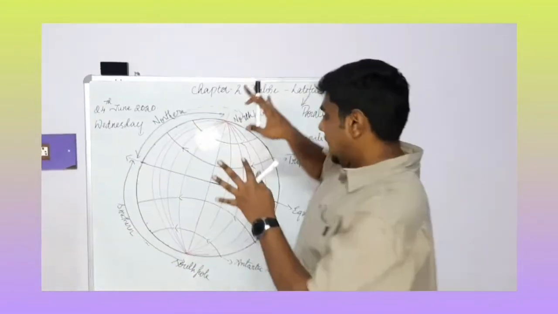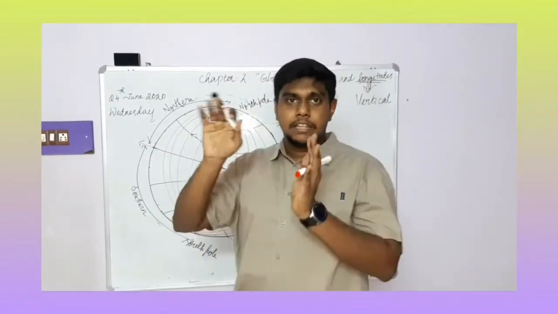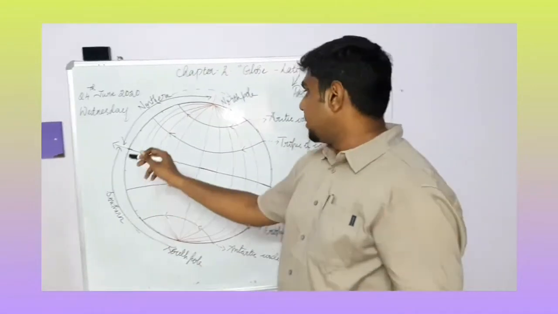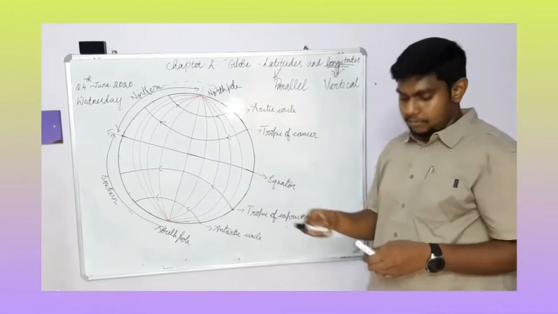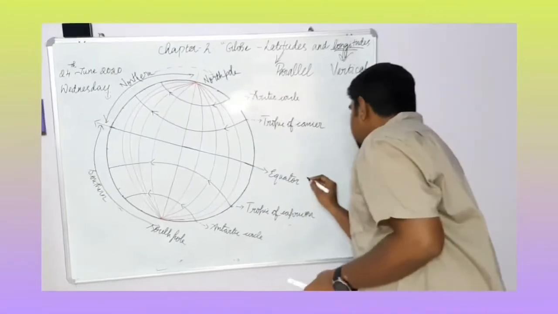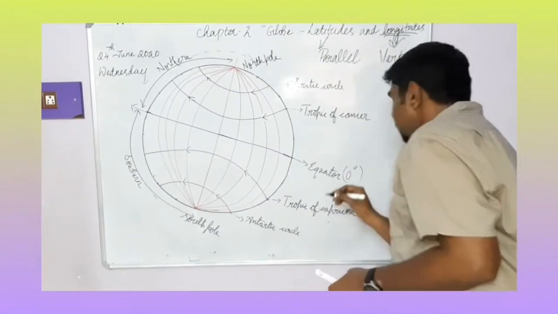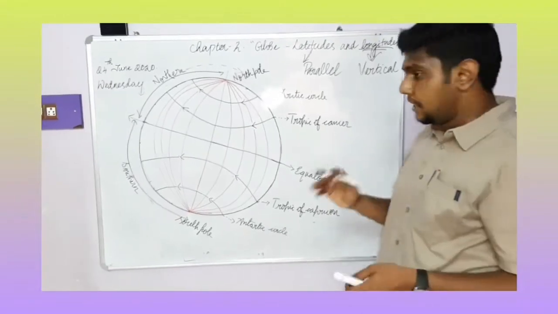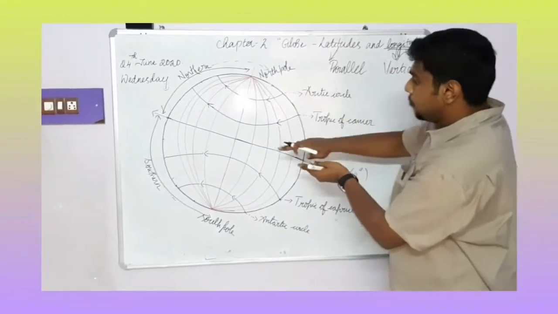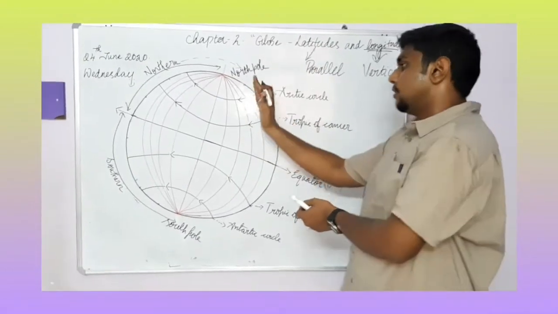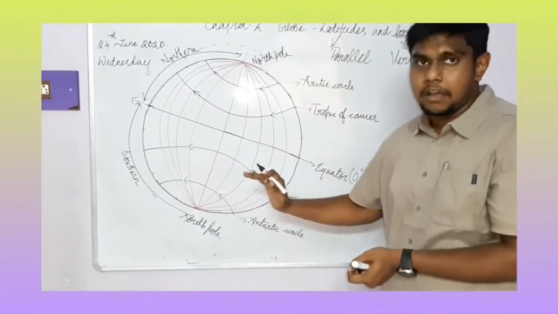So now we are going to see about the latitudes given on the globe. We start with the equator. Equator is the longest latitude with 0 degree. So the angle for equator is 0 degree. This equator divides the earth into two halves, the northern half and the southern half.